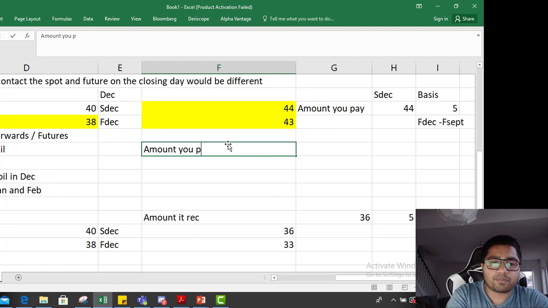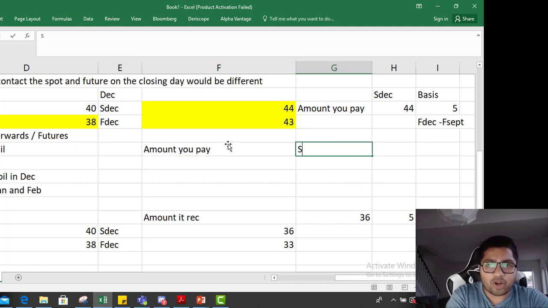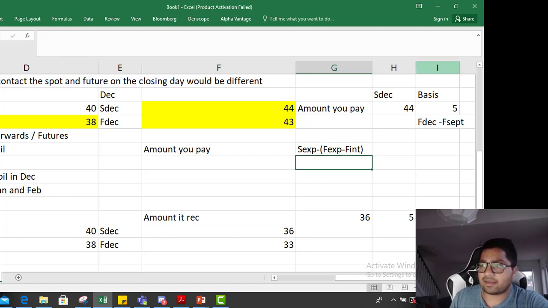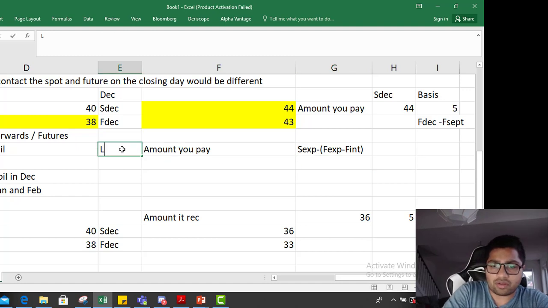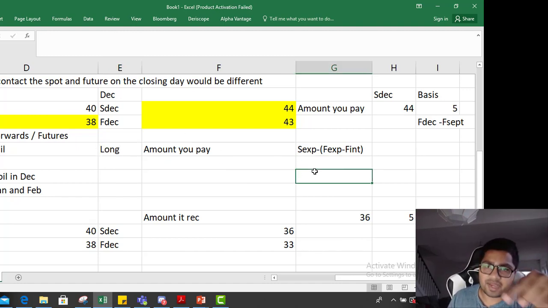Amount you pay equals spot price in the month of expiry, so let's say spot expiry, minus future price on expiry minus future price on initiation.